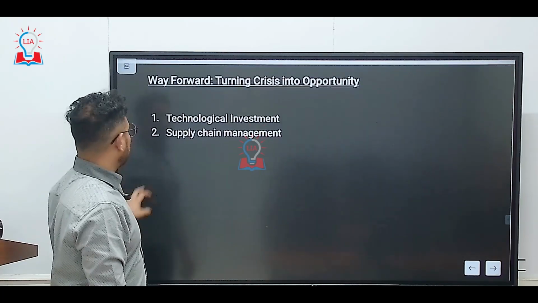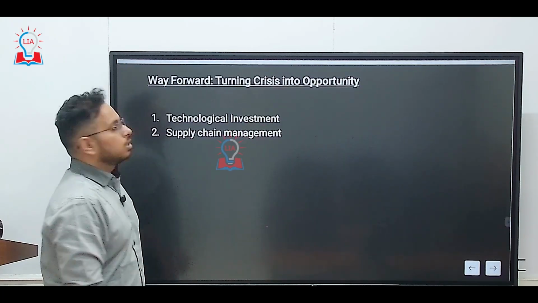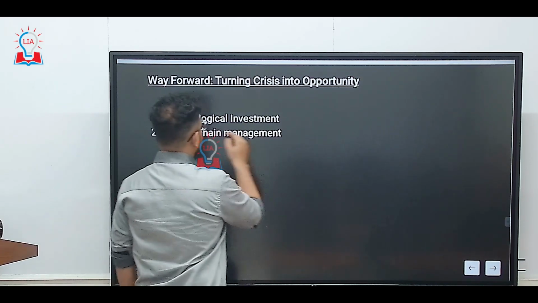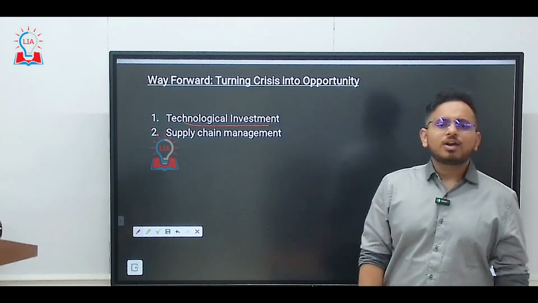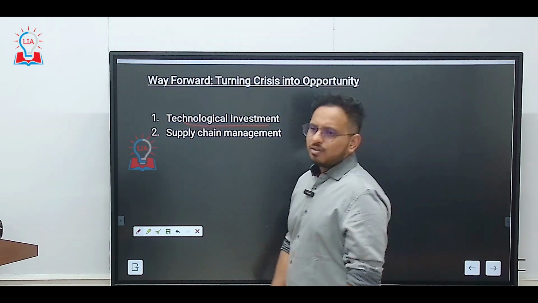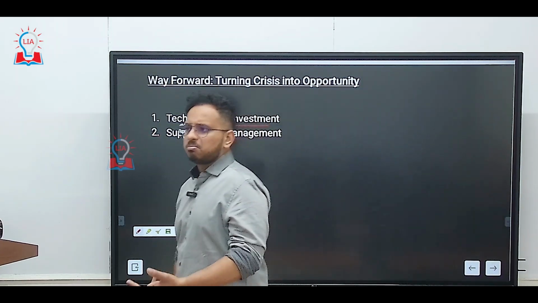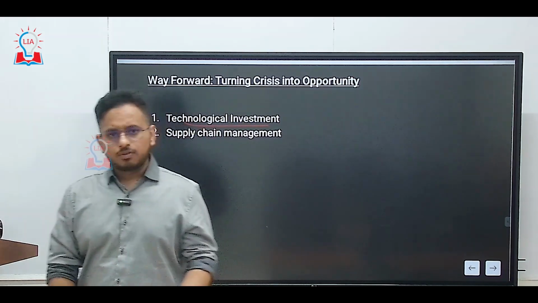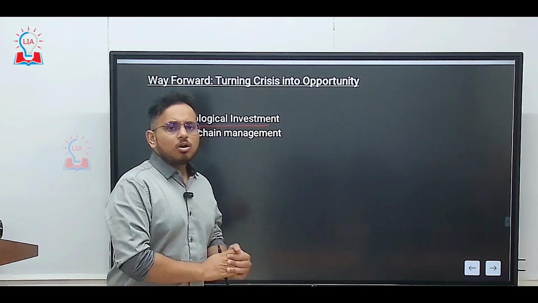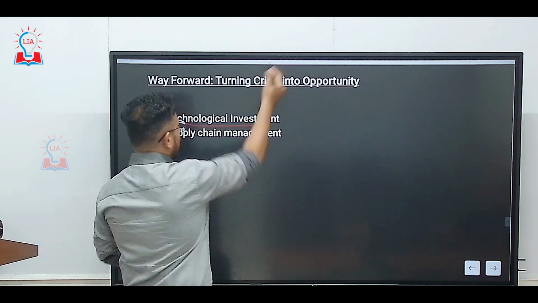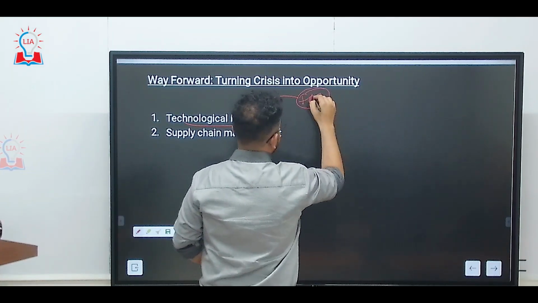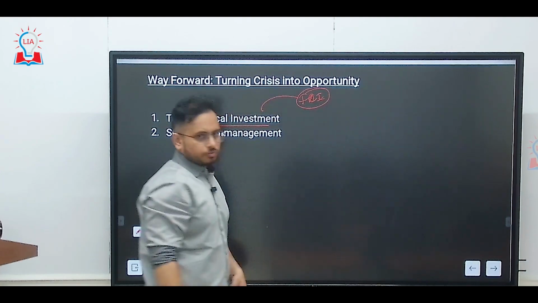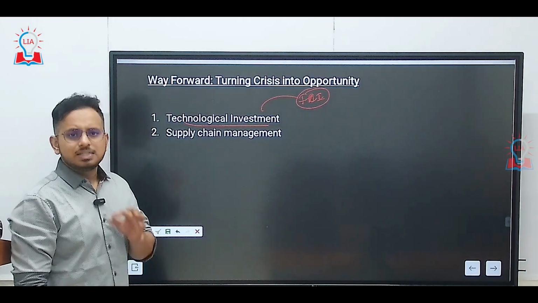How can we change it into an opportunity? What could be done? The first thing is technological investment. As of now, we have a lot of cutting edge technology coming into existence: AI, machine learning, big data analytics. If these are implemented in FCI, that is the Food Corporation of India, it becomes really easy.